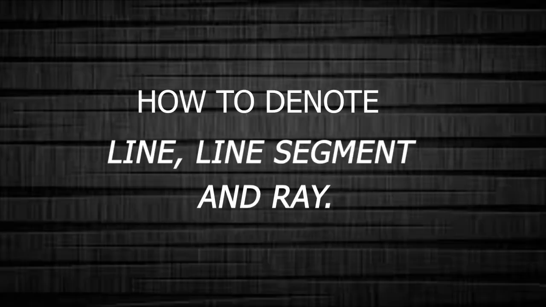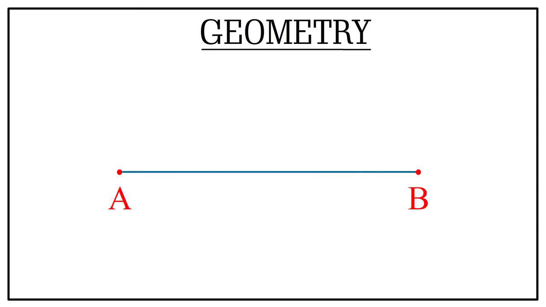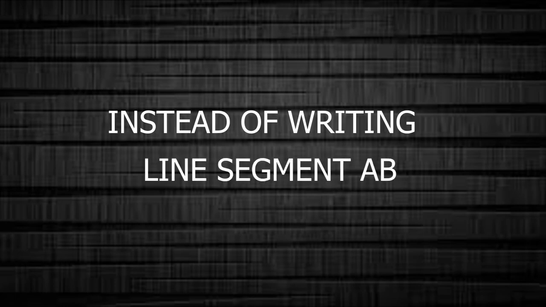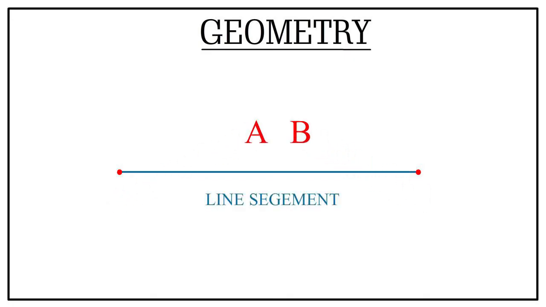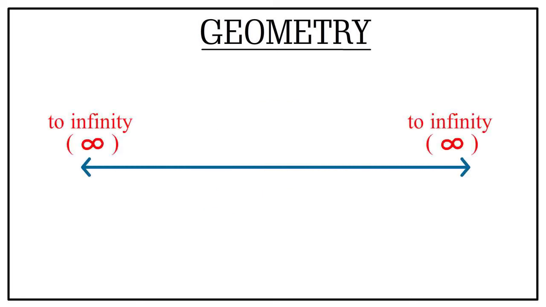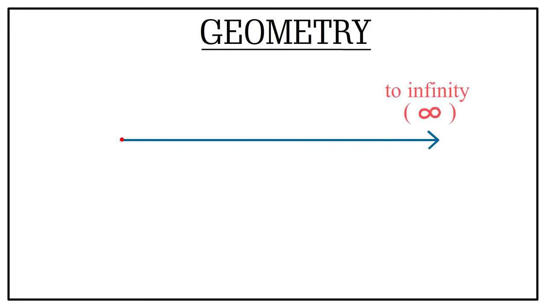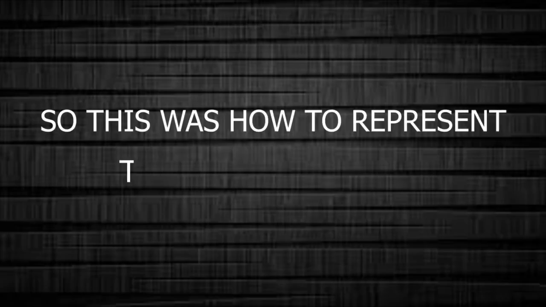Let's see how to denote a line segment, line and ray. A line segment has a definite length, a fixed length you can say. So instead of writing line segment AB, we can just write AB and put a small segment on top of it. To represent line AB, we can write AB and put two arrowheads on top of it. And to represent a ray BC, we could just write BC and put one arrowhead on top of it. So this was how to represent the basic elements.